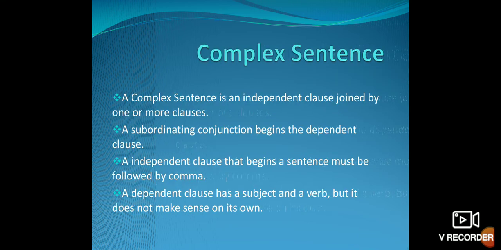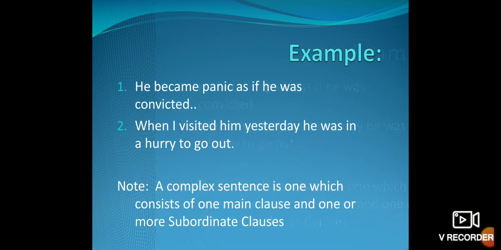Next, complex. What is a complex sentence? A complex sentence has a principal clause and one or more subordinate clauses. A subordinate clause means a dependent clause that has a subject and a verb, but does not make sense on its own. For example, he became panic as if he was convicted. Or when I visited him yesterday, he was in a hurry to go out.